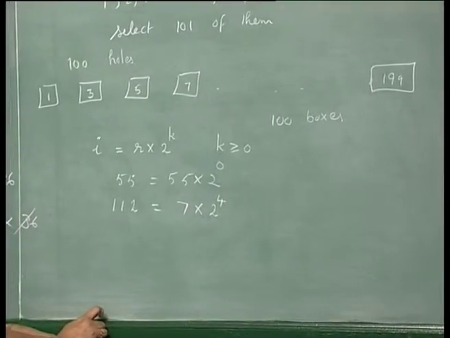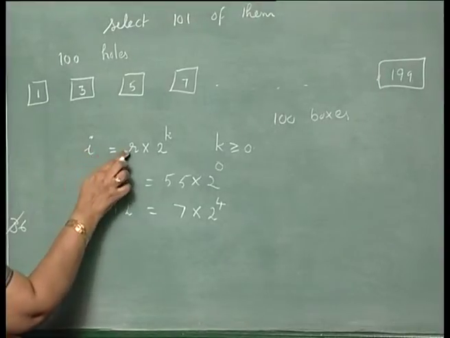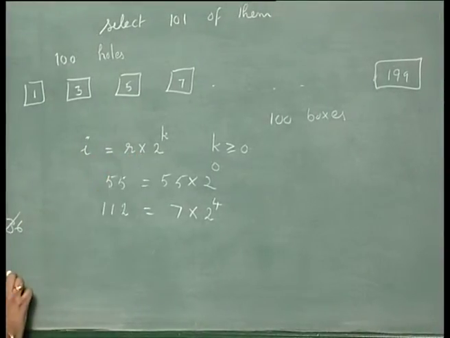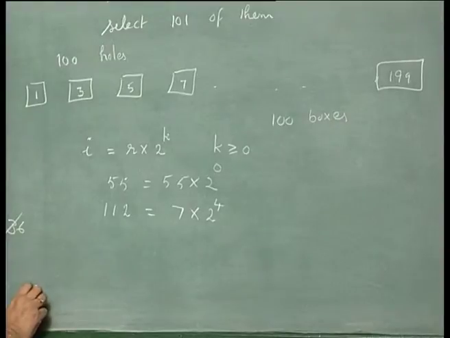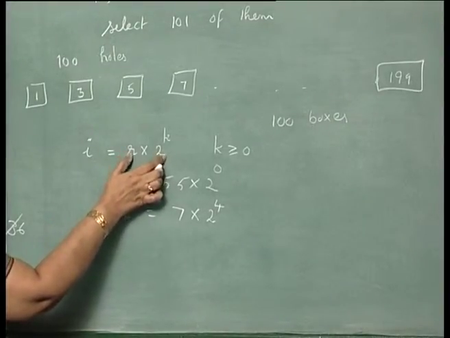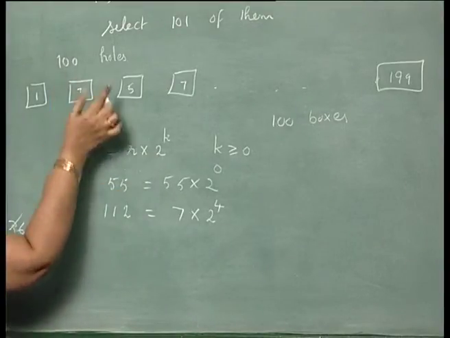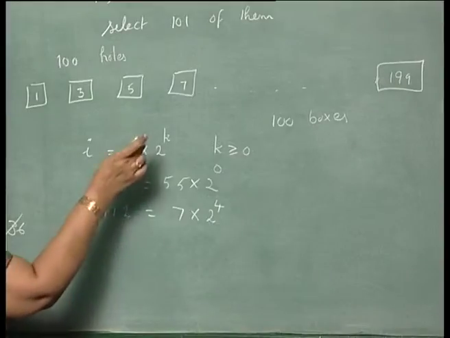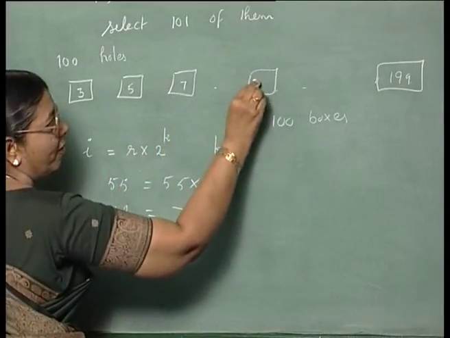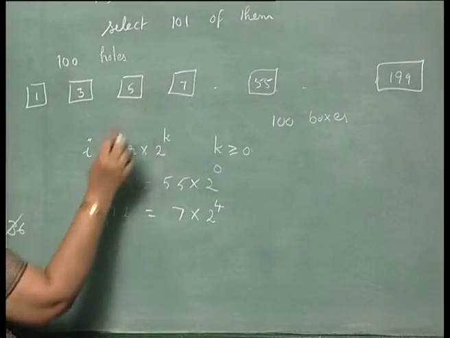You can write it like this. Now, whenever you have a number like this, you write it as r into 2 power k. So, put this number in the box corresponding to r. If I have selected 55, I will put 55 in the box corresponding to 55. If I had selected 112, I will put it in the box corresponding to 7.